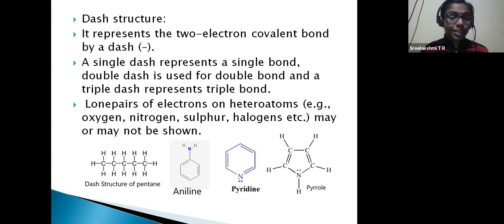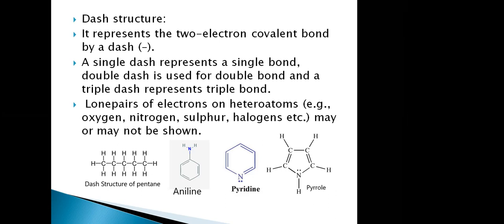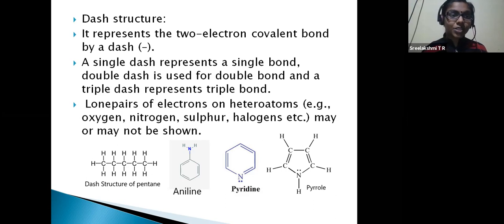For aniline, NH2 should be written. Nitrogen bonded with two hydrogens should be written. Then the benzene is shown in bond line pattern. Yes, ma'am. This is one of the common ways of drawing, especially cyclic compounds. For cyclic compounds we use only bond line structure. It is for our easiness.